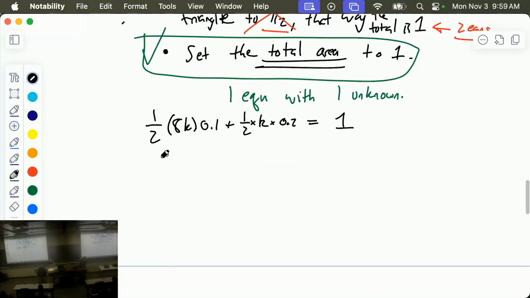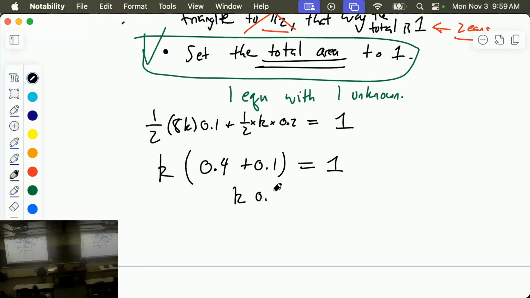I can factor out the k over here. I got 4 times 0.1 is 0.4. I got 1/2 times 0.2 is 0.1. So 0.4 plus 0.1, times k, equals 1. K times 0.5 equals 1, and therefore k equals 2. And that is the answer.